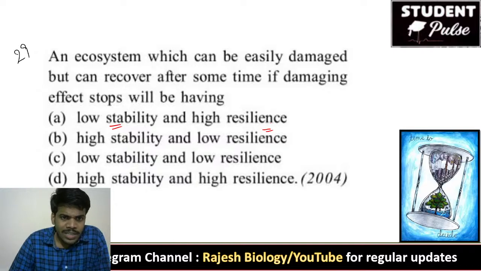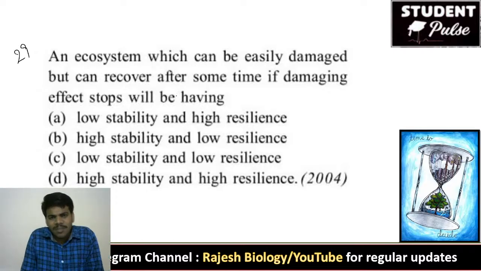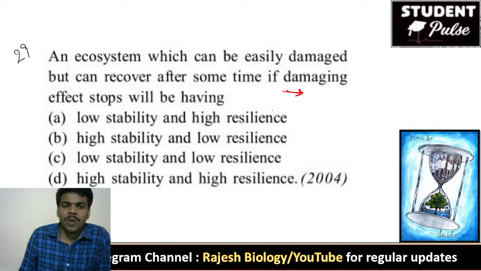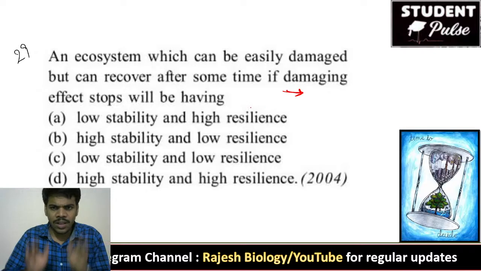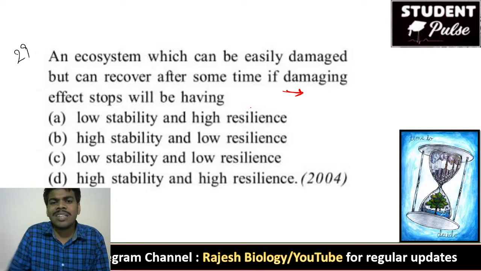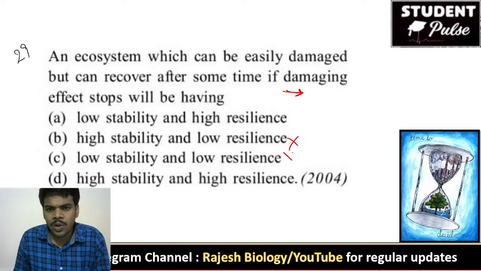So the ecosystem can be easily damaged but can recover after some time if damaging effect stops. That means the question indicates it has high resilience power. If the damaging effect stops, it will immediately recover. That means it has high resilience. So these two options are wrong.